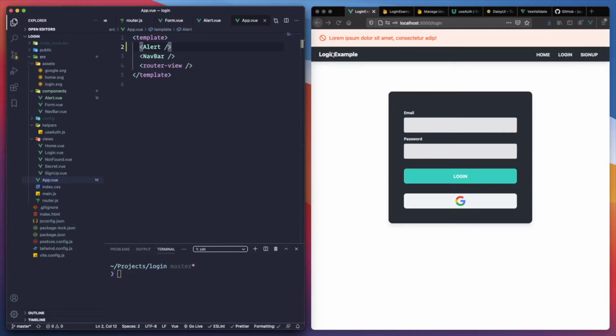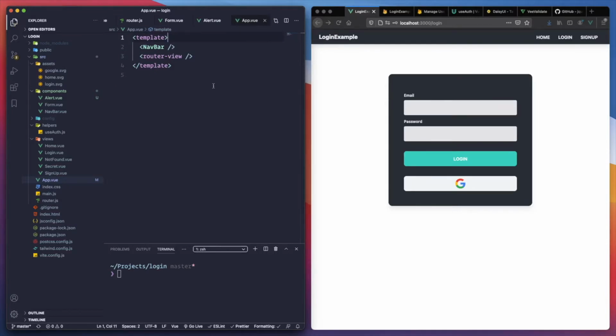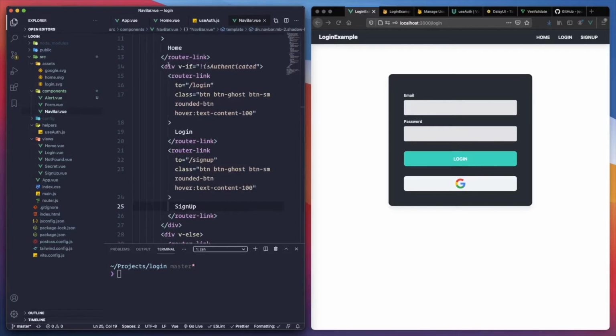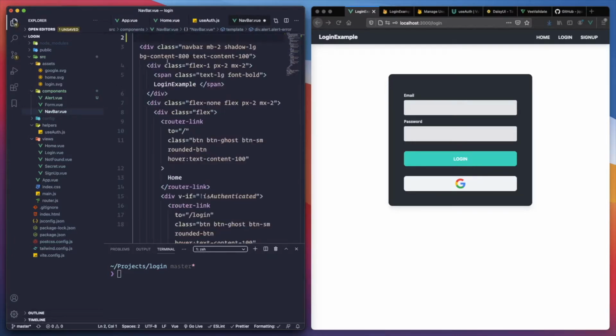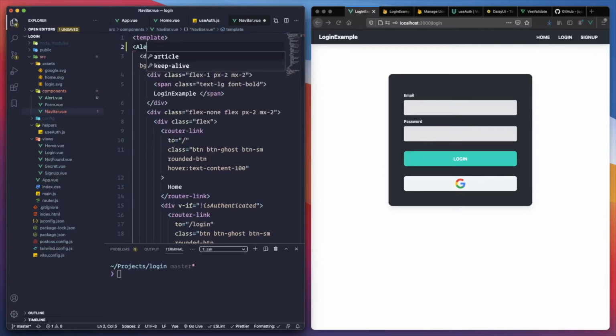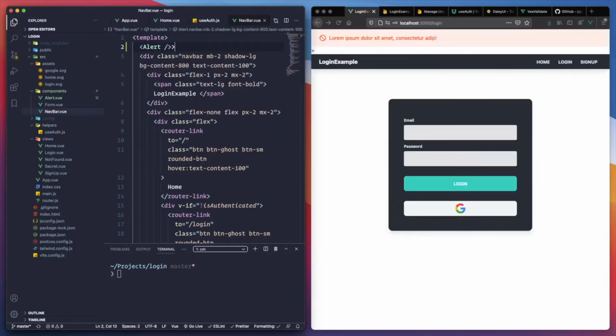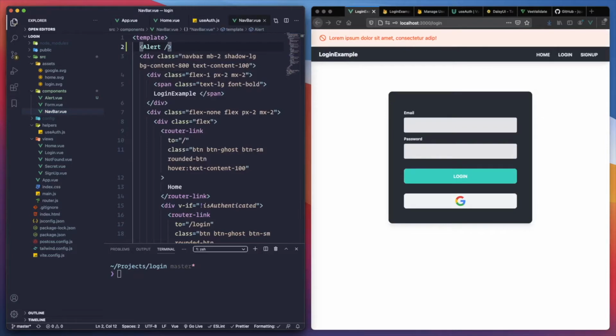Yeah, it works. Perfect. So let's keep the alert right there. Or actually, let's put it on the navbar. We have the navbar right here. Before everything, we can put the alert. Yeah, I like it. Let's keep it like that.